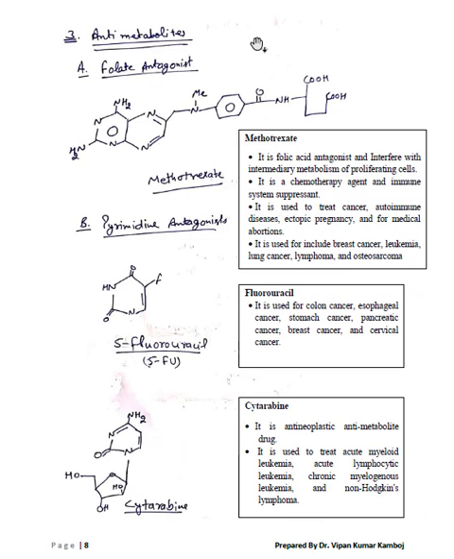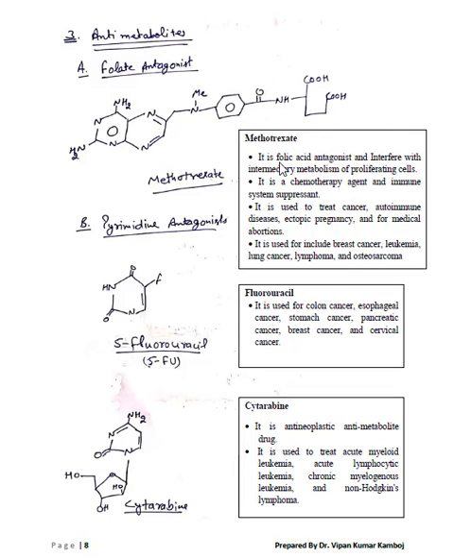Antimetabolite anti-cancer drugs. As the name suggests, these drugs interfere with the metabolism of cancer cells. First subclass is folate antagonist. The drug name is methotrexate. The structure is given here. It is a folic acid antagonist.